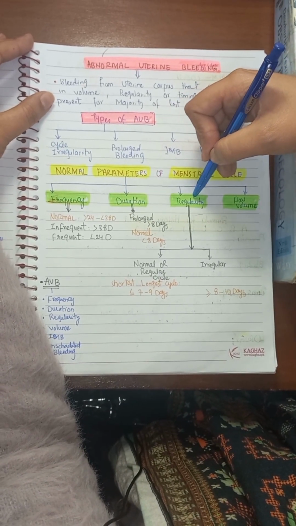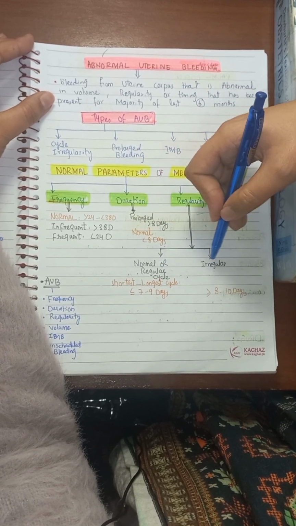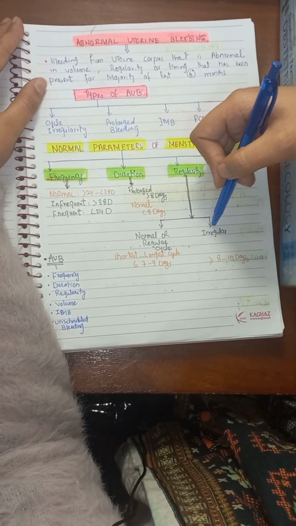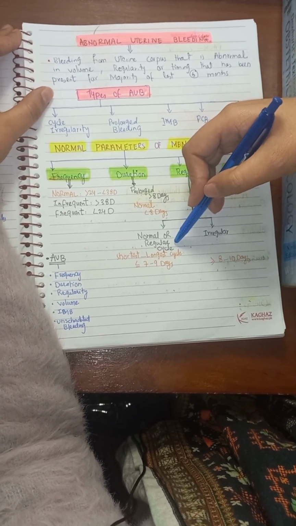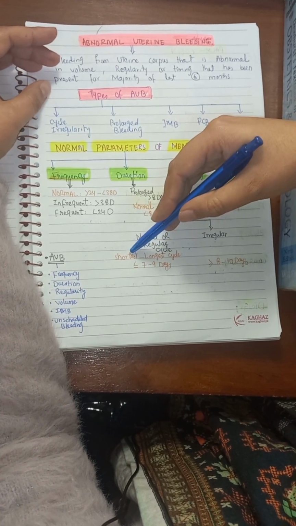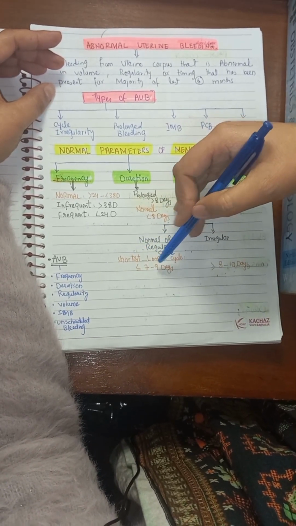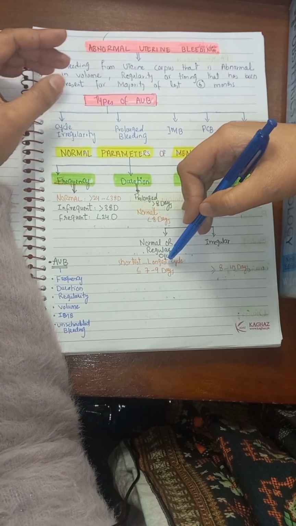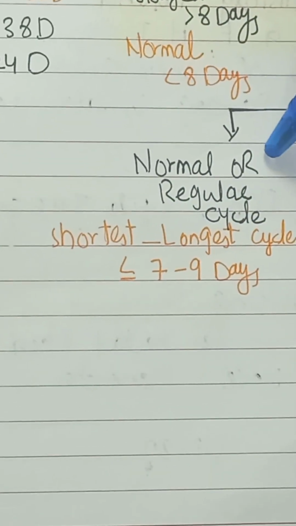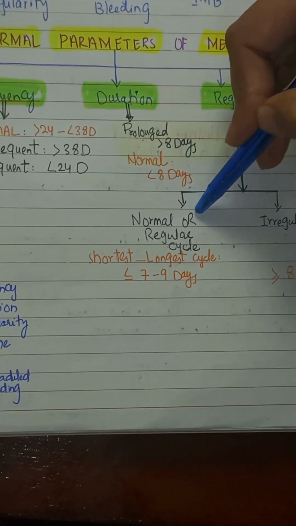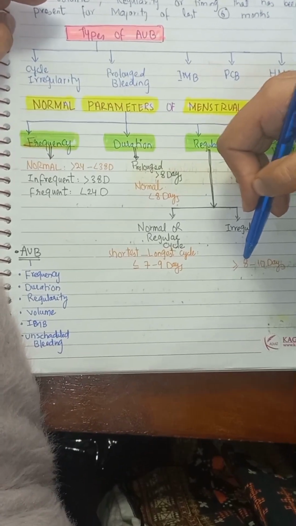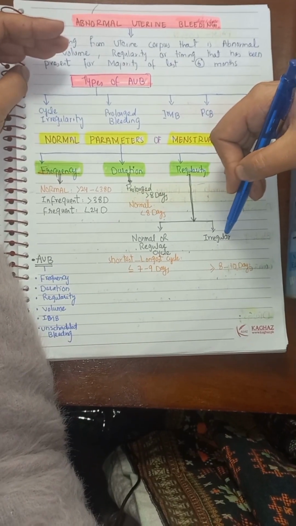Regularity is defined as whether the periods are regular or irregular. And how is this determined? It is determined by calculating the duration between the longest and shortest cycle. If the difference is less than 7 to 9 days between the longest and shortest cycle, this is known as a normal, regular menstrual cycle. But if the difference is more than 8 to 10 days, this is known as an irregular menstrual cycle.